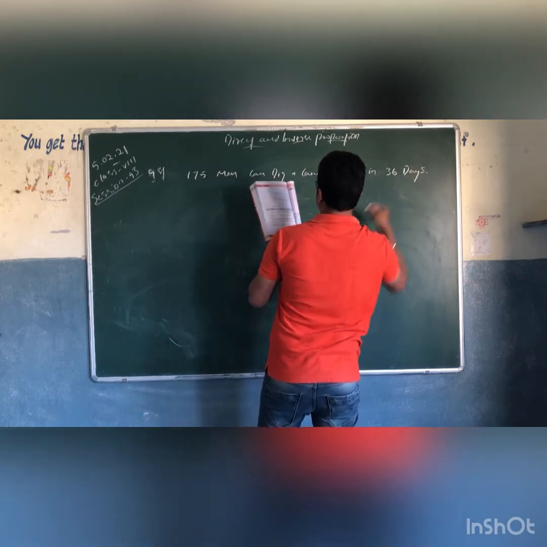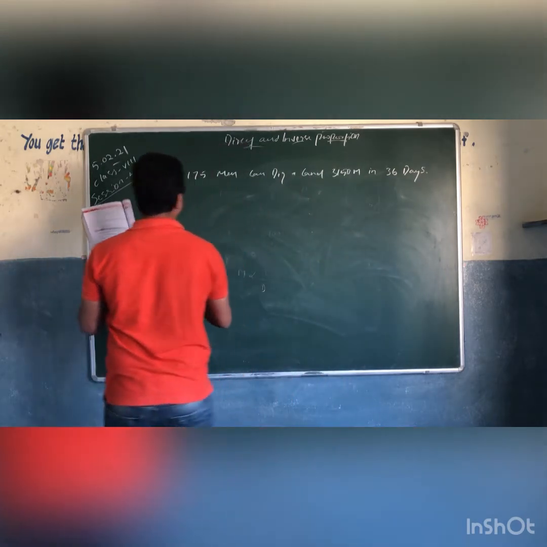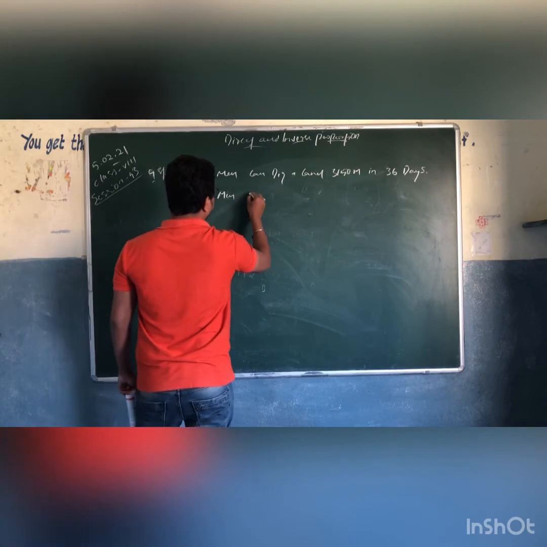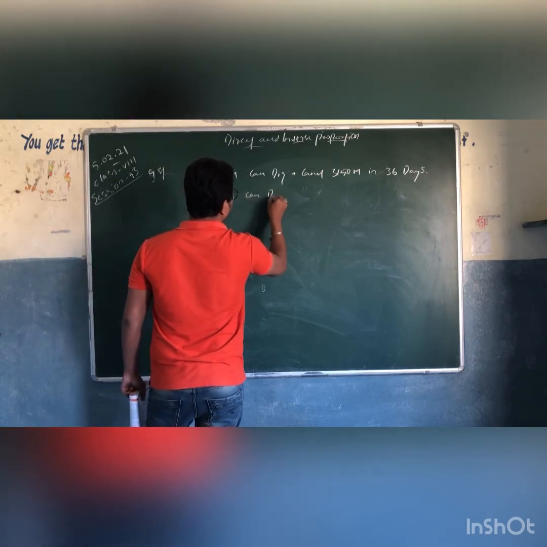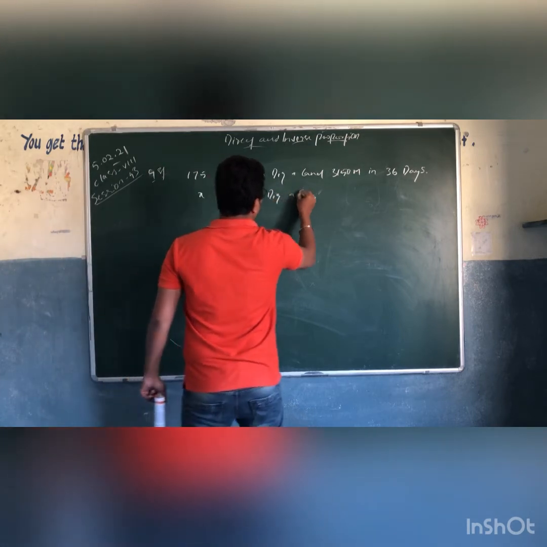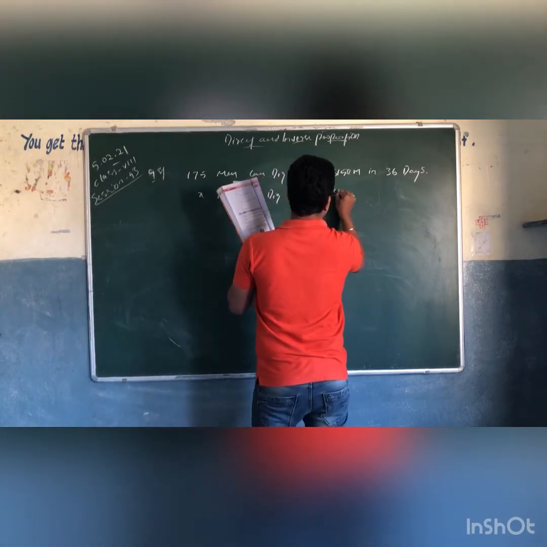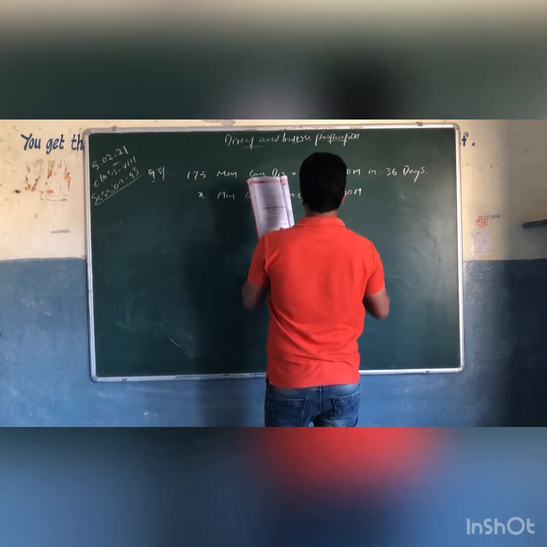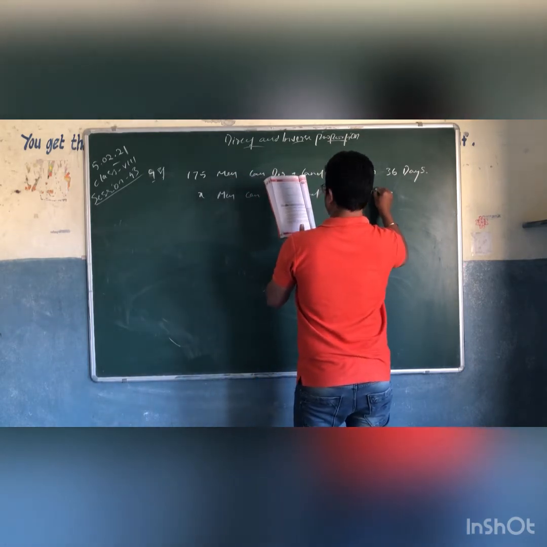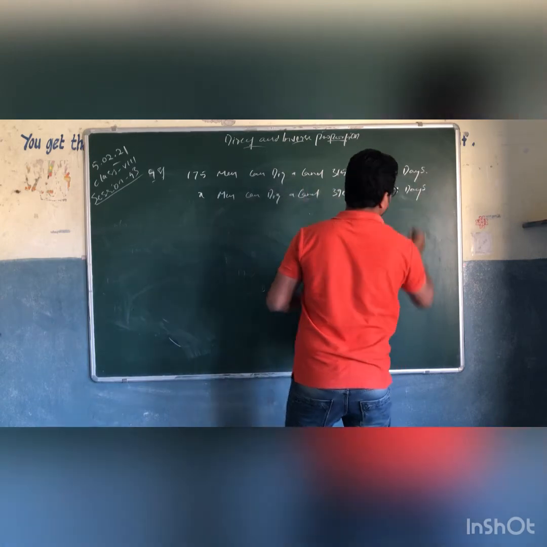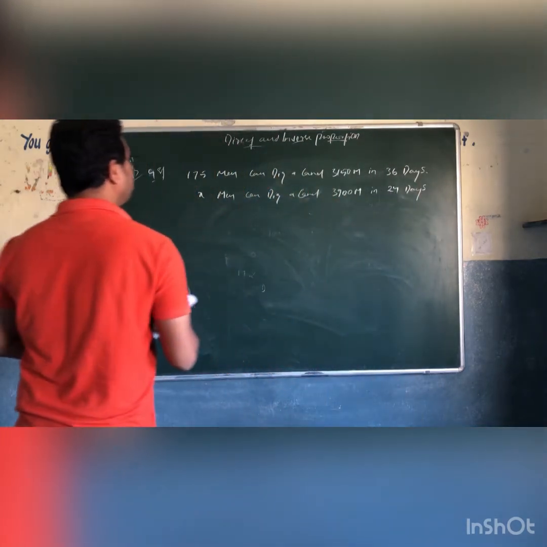In 36 days. How many men are required? As we don't know, let us assume it as X men. X men can dig a canal which is of 3900 meters in 24 days, right? In 24 days.